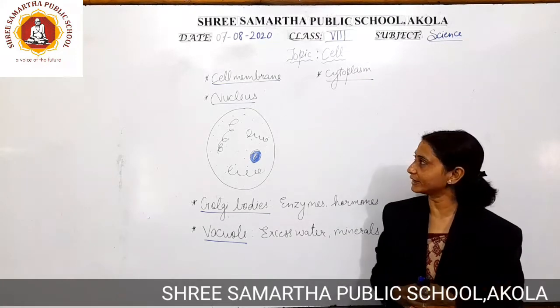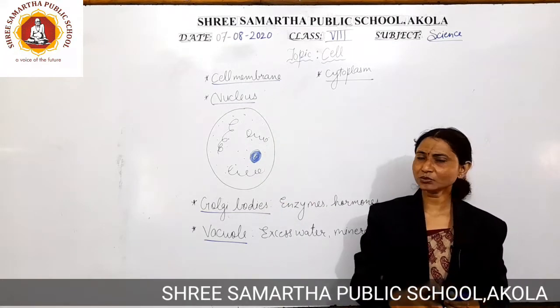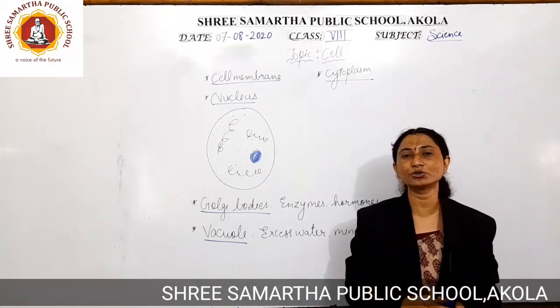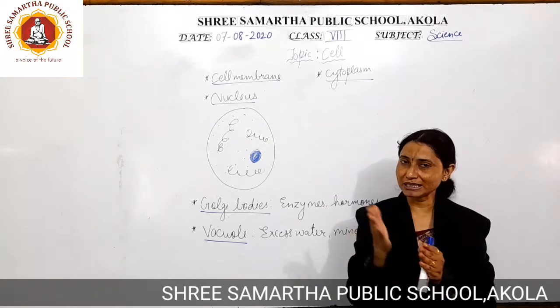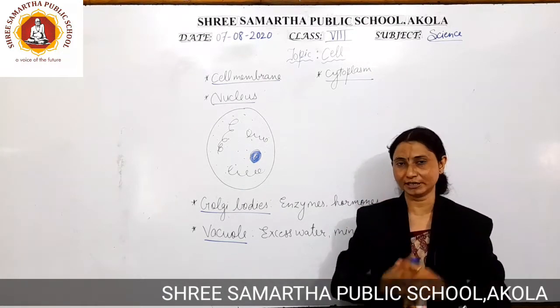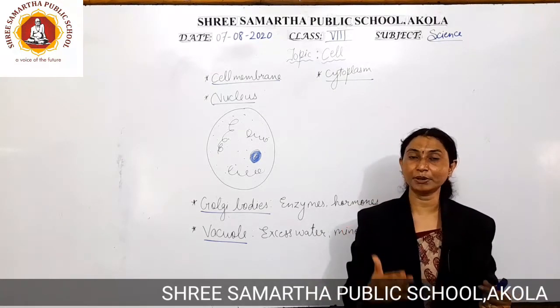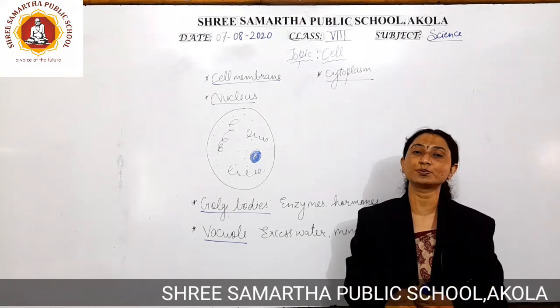Now which are the ingredients? So first of all we have seen about the cell membrane. What is this cell membrane? Quickly we are going to revise it. So cell membrane is the outer covering of anything. Just like imagine your body itself. Your body is going to have a definite shape because your skeletal system is going to provide it.